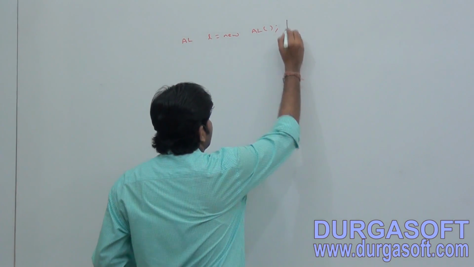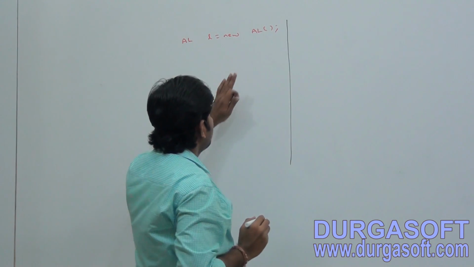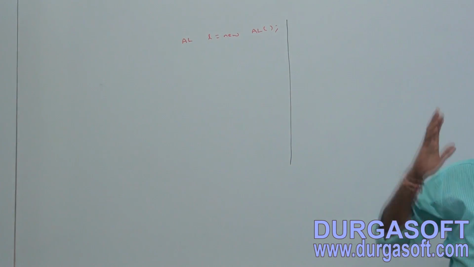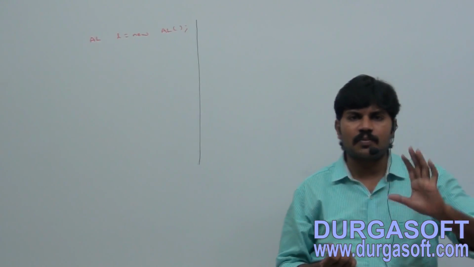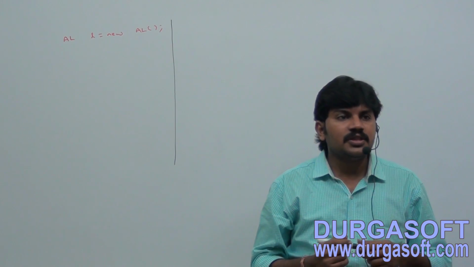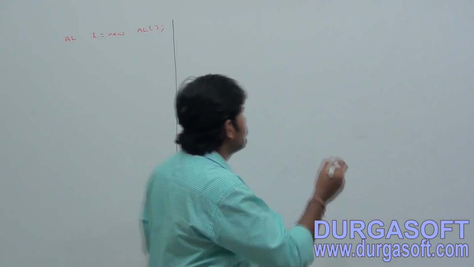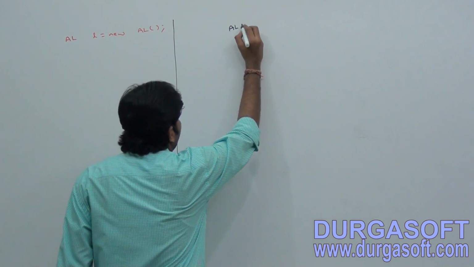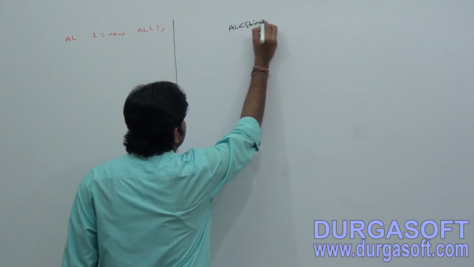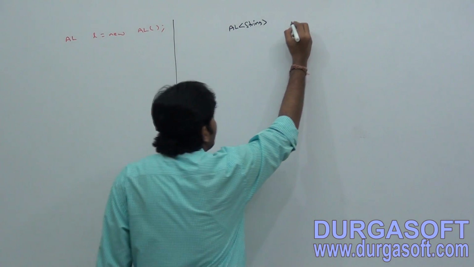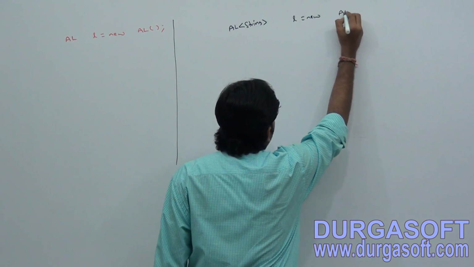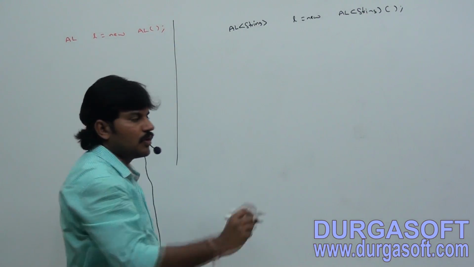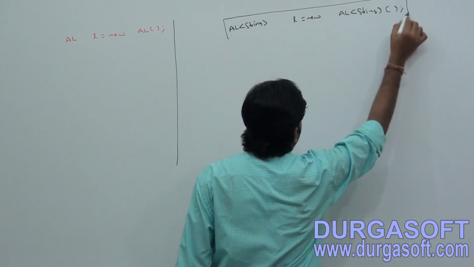But if my requirement is to hold only string type of objects, how do we create a generic version of the ArrayList object? Just observe this: ArrayList of String l = new ArrayList of String.